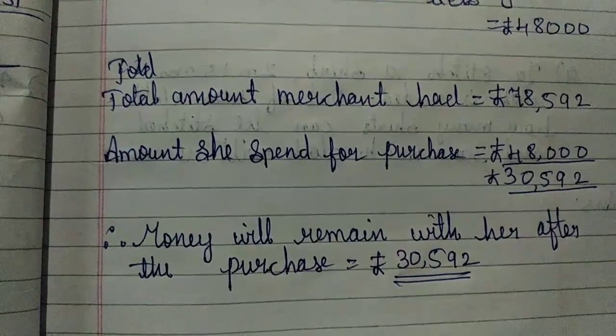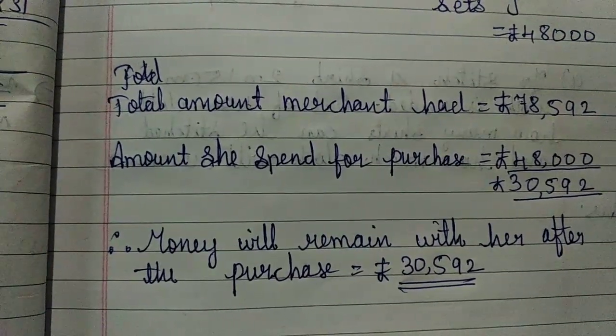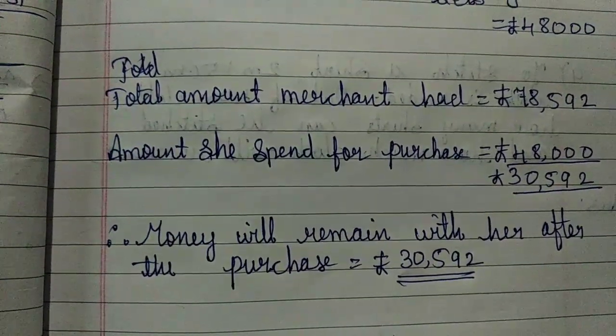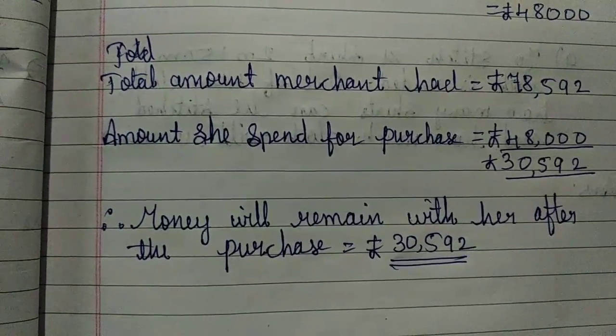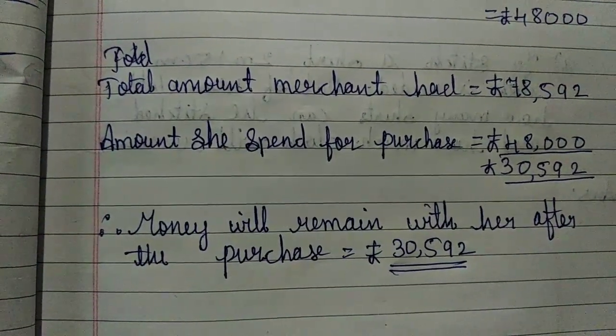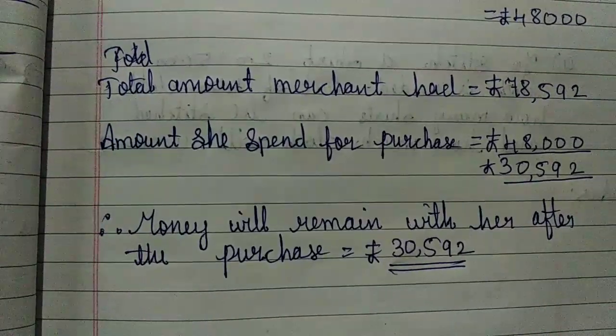So the answer is 30,592. Therefore money will remain with her after the purchase is equal to 30,592 rupees.